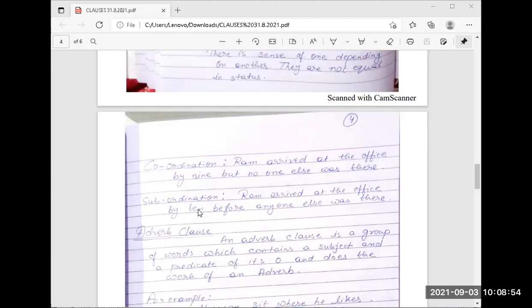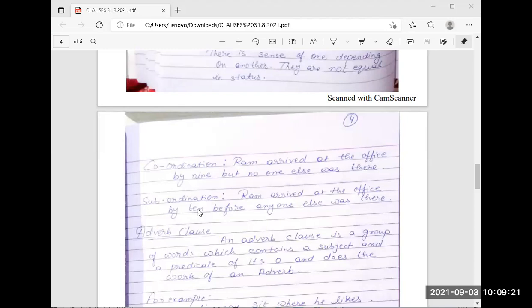Okay. There are certain things: time, place, concession, cause, and the last one is condition, on which you are just saying in subordinate conjunction. Yesterday I told that time means when, after, before, while, whenever, as soon as.